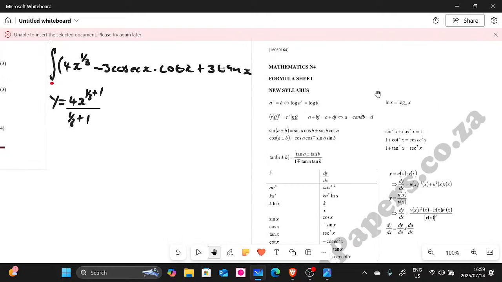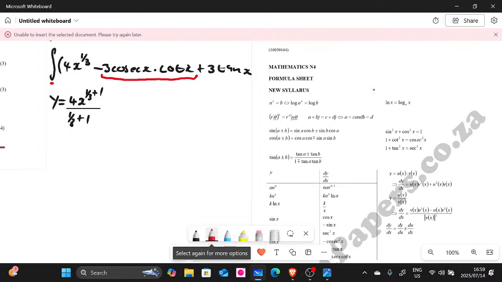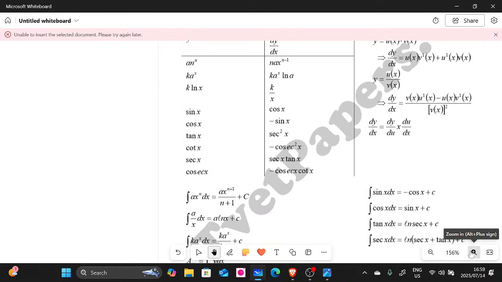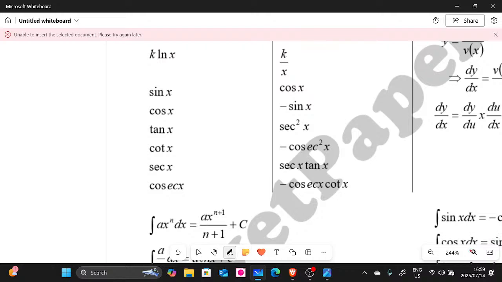Look at this here. Before we continue, let's look at our integral here. Do you see this integral? We have negative cosec x multiplied by cot. By the way, it has the coefficient of 3. This one is not on the formula sheet, but it is there in hindsight, guys. Let me show you very quickly. Remember, when we integrate, we are going backwards. Let me zoom in very quickly. Look at this last part here.